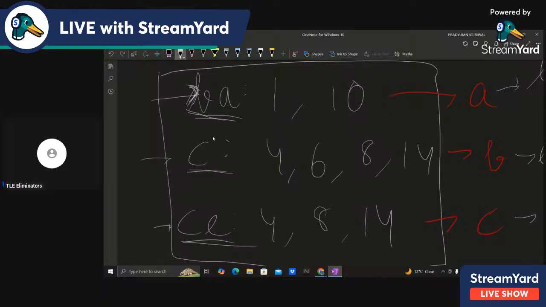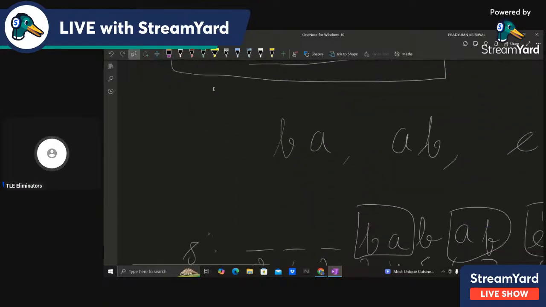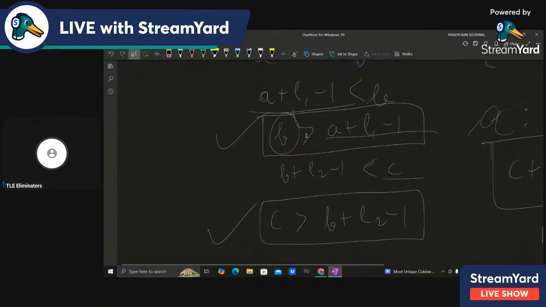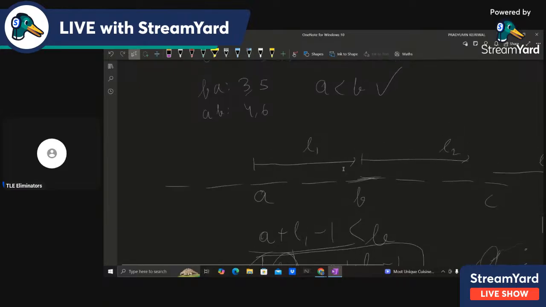So we iterate over this first array, then we find the first element under the constraints from the second array, and again using that element we find the third element from this array, using the constraints that I told you: b greater than a plus l1 minus 1 and c greater than b plus l2 minus 1.